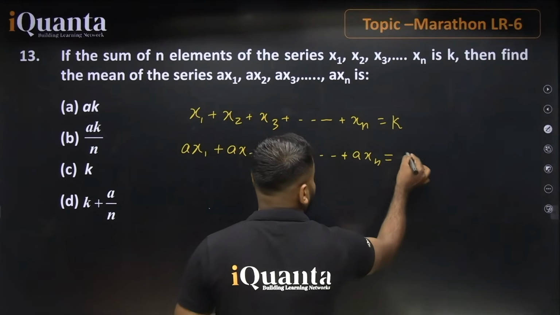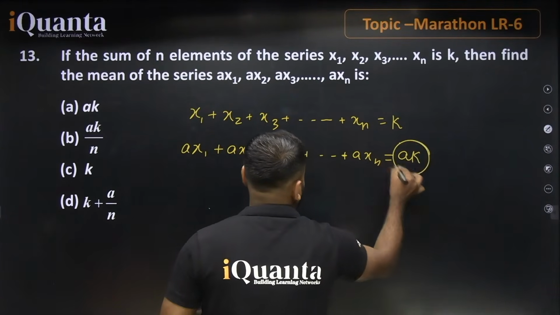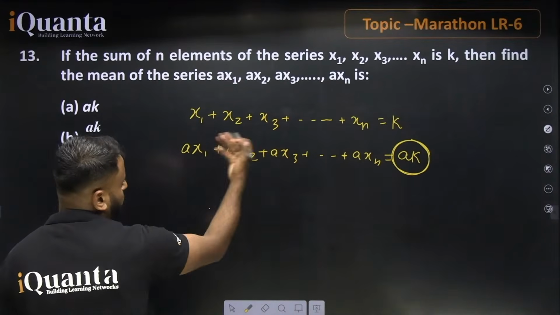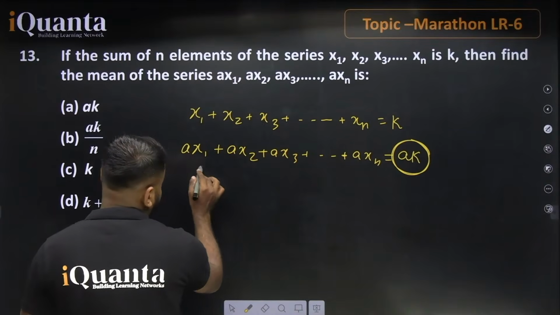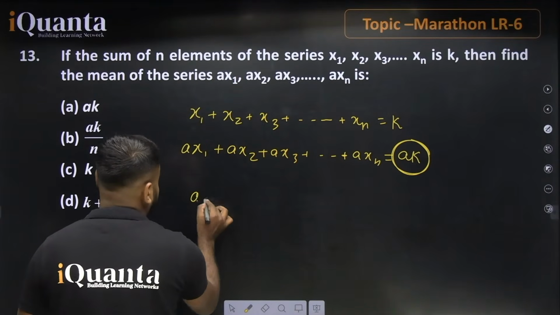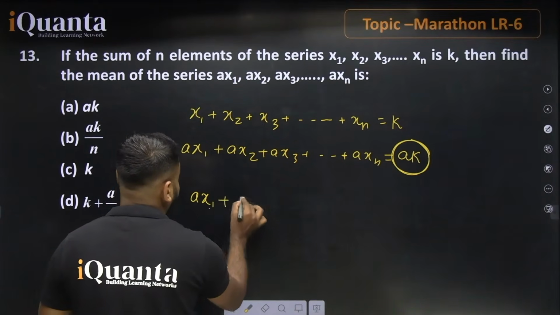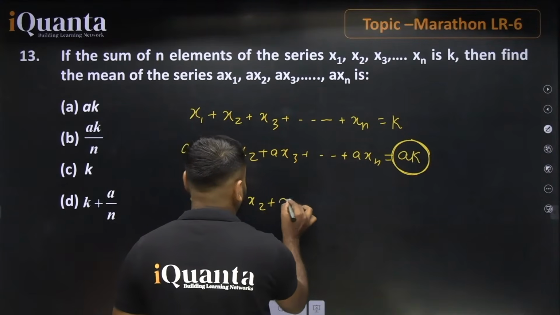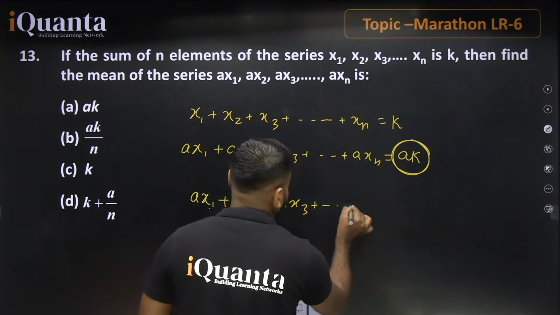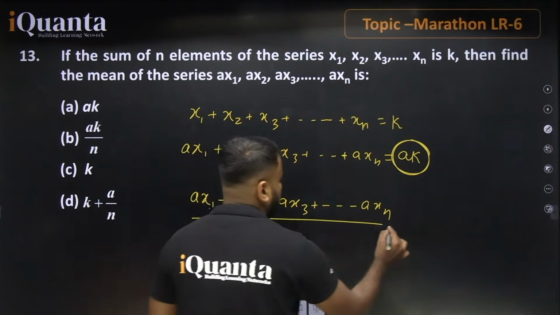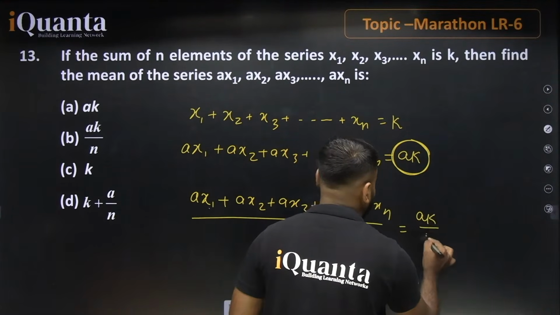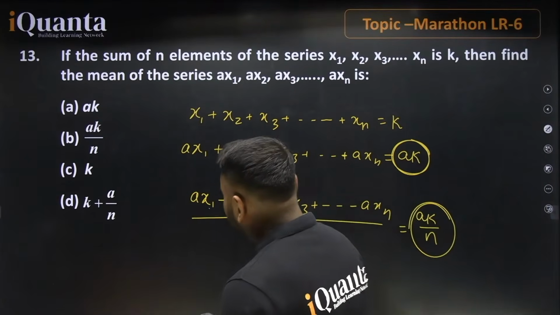So currently this value will be equal to ak, right? So we just multiply a on the left hand side and right hand side to find the average. Now finding the average, you just have to divide it by n, the number of observations. So ax1 plus ax2 plus ax3 up to axn divided by n, so the value will be equal to ak divided by n.